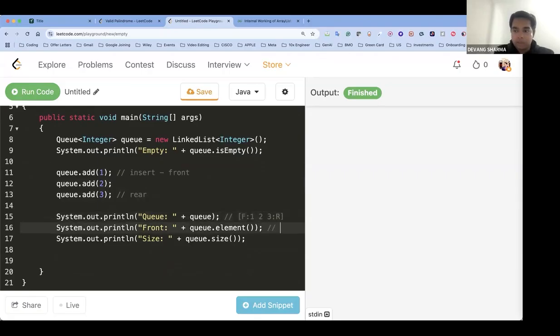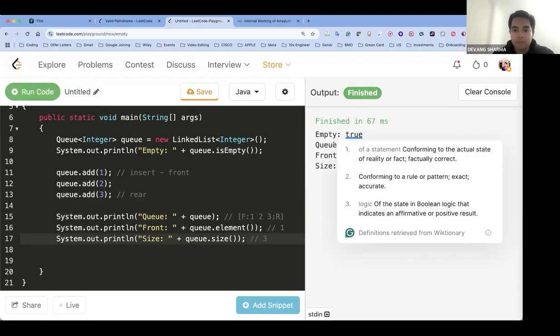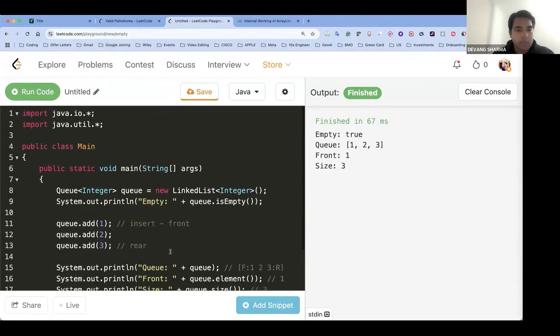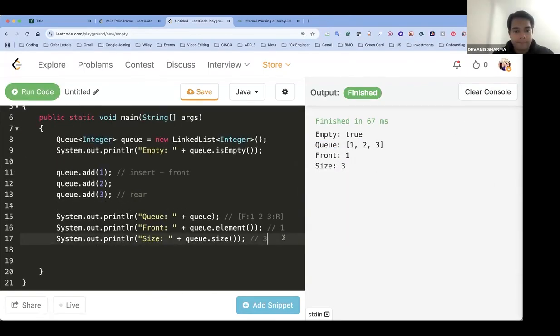If I print the front, what is the front element? 1 is the front element. And if I print the size of the queue, that is 3. So if you run the code, you will get true. Queue is 1, 2, 3, front is 1, and the size is 3 here. Everyone crystal clear?